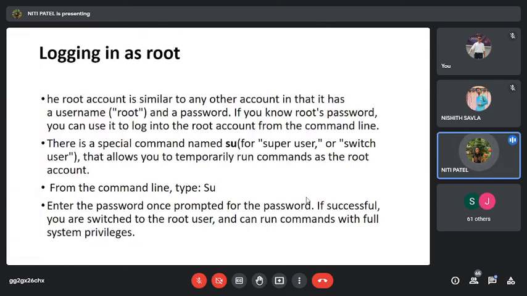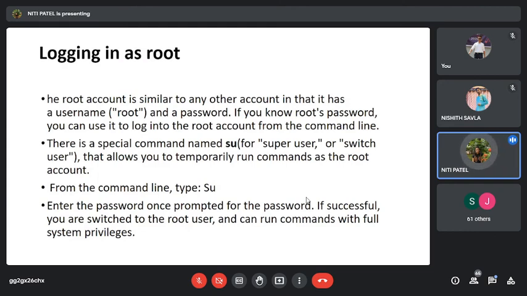So how do you log in as a root? You should have an ID and a password created. If you have that ID and password, then only you can log in to the system as an administrator. But if you are a normal user, and I, being an administrator, give you some rights, you can also switch from the normal user to the admin user and perform that particular operation.